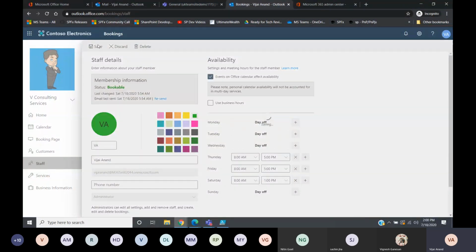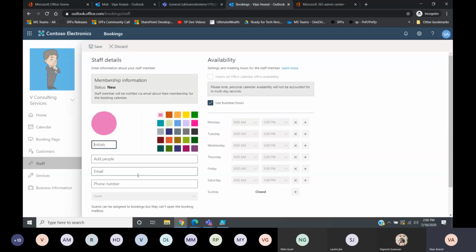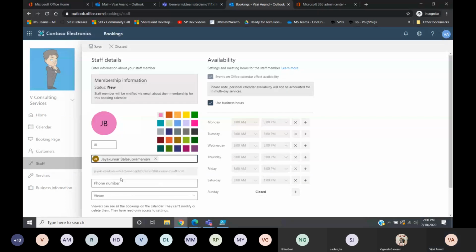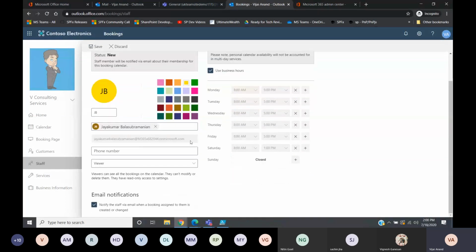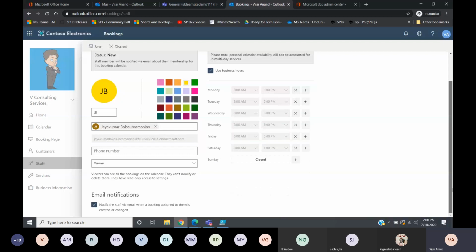Now I have created the staff and updated the existing staff. Obviously, I will be the administrator since I created the booking calendar. I'll quickly add one more staff member, Jay Kumar. I'll give a different color because he's going to take care of trainings, and I'll give him the viewer access. He's available throughout the business hours, and I'll click on save.